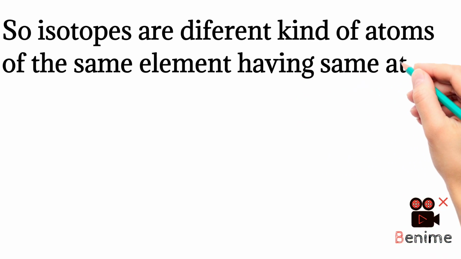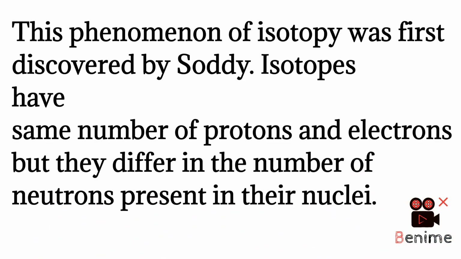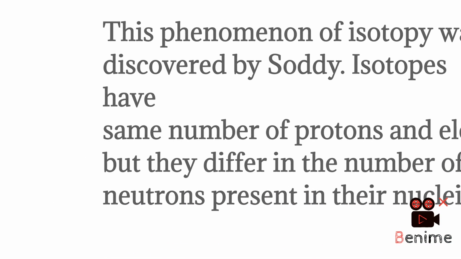So isotopes are different kinds of atoms of the same element having the same atomic number but different atomic masses. The isotopes of an element possess the same chemical properties and the same position in the periodic table. This phenomenon of isotopy was first discovered by Soddy. Isotopes have the same number of protons and electrons, but they differ in the number of neutrons present in their nuclei.